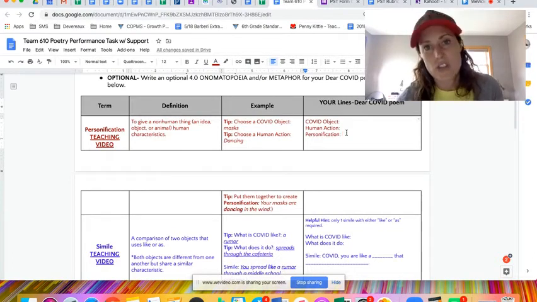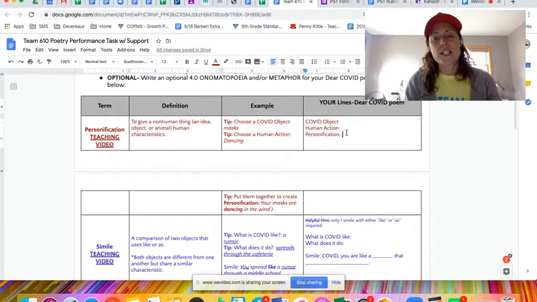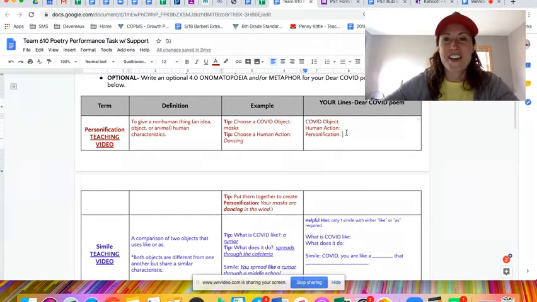If you're really, really struggling with this, I'm okay with you skipping it, because as we're writing the letter to COVID, you're actually personifying COVID-19. You're pretending it's a person and you're talking to it and talking about what it is doing, when in fact it's just an illness and it just is existing and wreaking havoc, right?